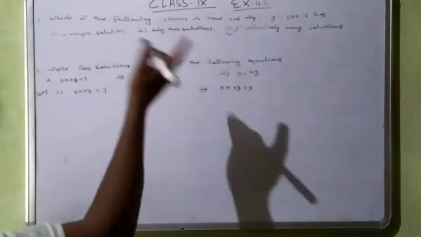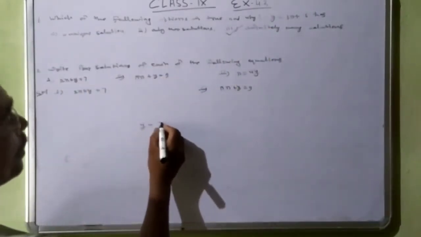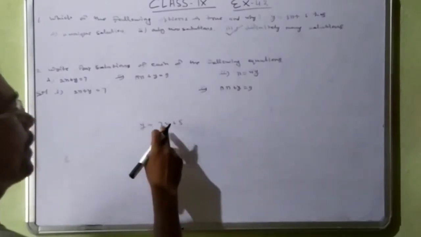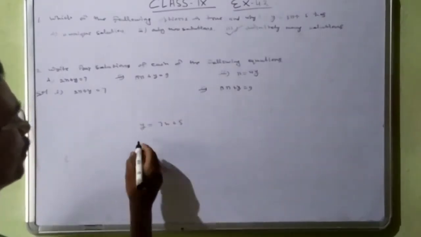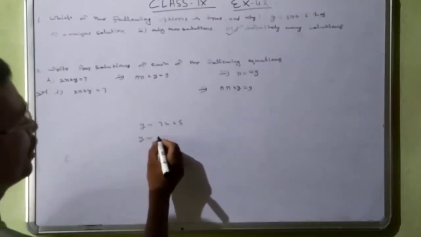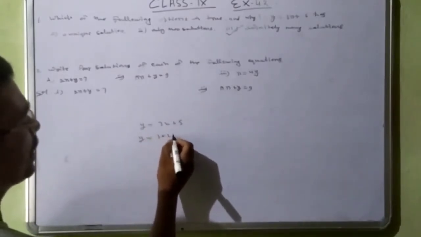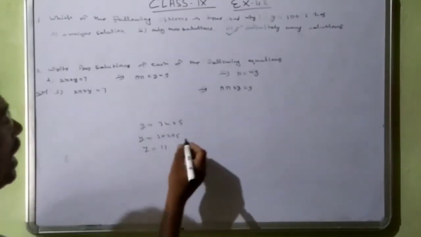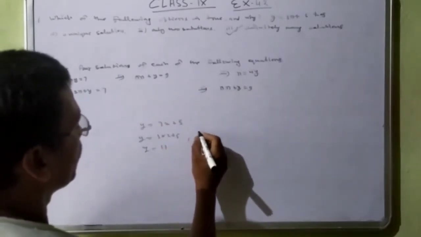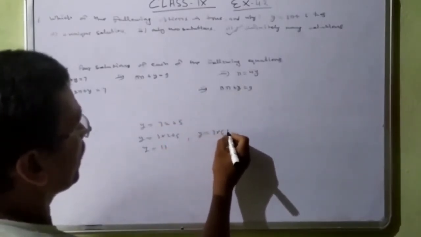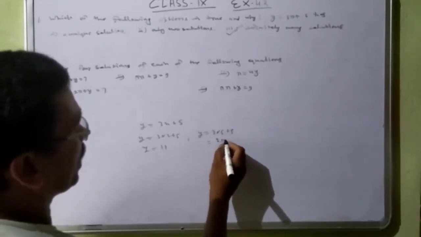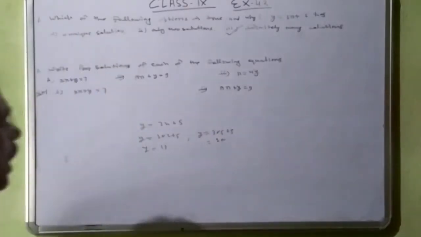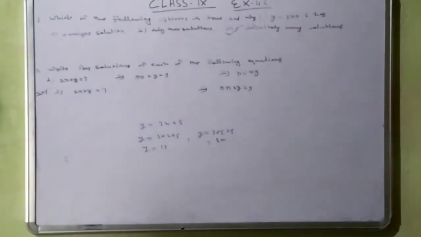Why? Because if we are placing values in y is equal to 3x plus 5, suppose we place the x value as 2, so 3 into 2 plus 5, so y is equal to 6 plus 5, 11. If we place the y value as 5, then x is equal to 3 into 5 plus 5, that will be 20. It means many answers like this will come. So here there will be infinitely many solutions.